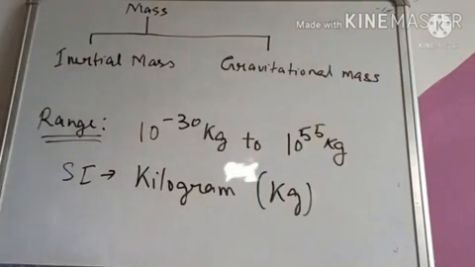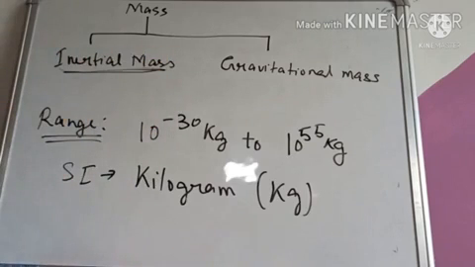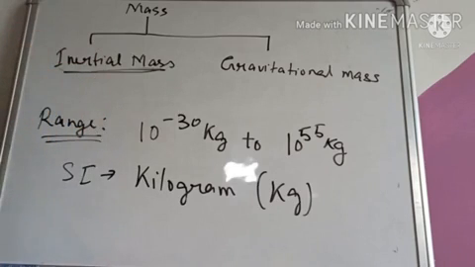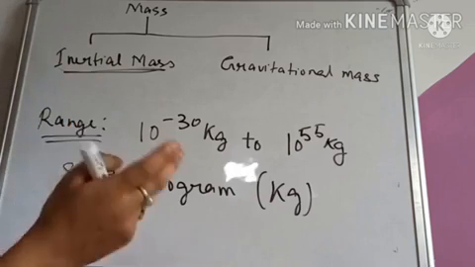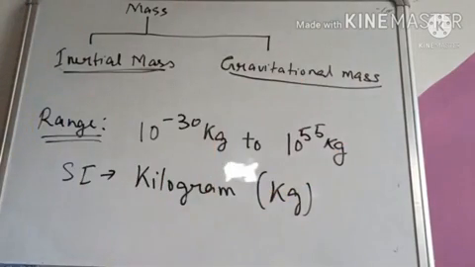Mass two type আছে, এটা হৈছে inertial mass আৰু এটা হৈছে gravitational mass. The masses which are determined using inertia are known as the inertial masses. Okay. Similarly, the masses determined using gravitational methods are known as gravitational masses.